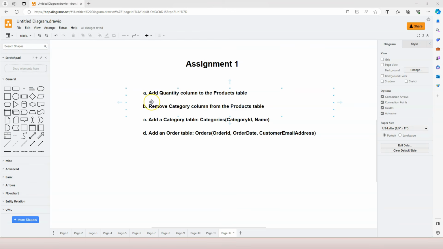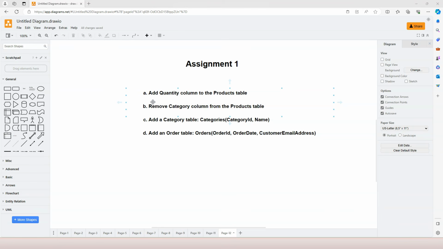The second one is to remove the category column from the products table. Remember I said that using characters as the data type for the category column does not make sense. So let's remove the category column altogether, and then we will try to add it back later. This is for preparation for later lectures.